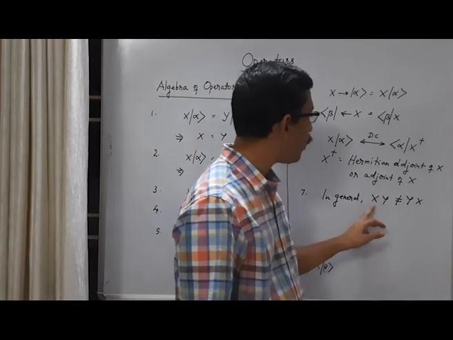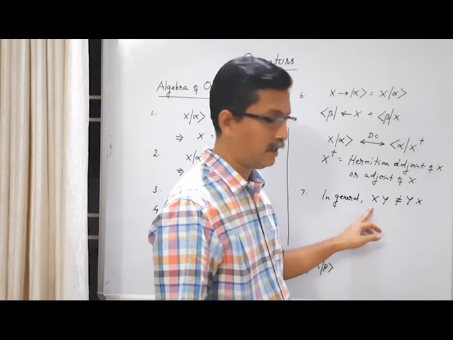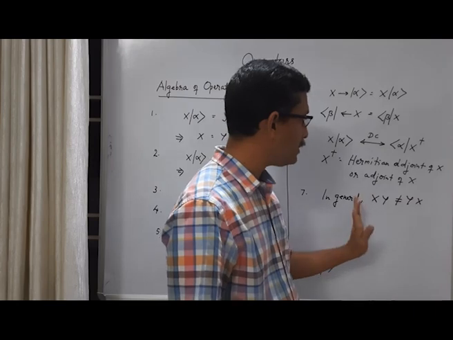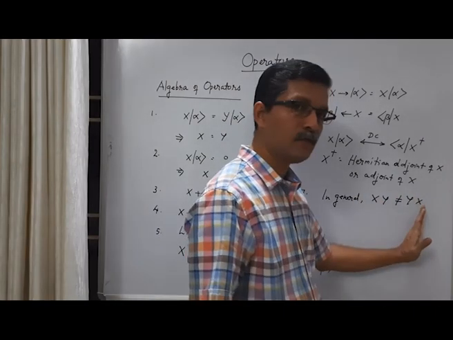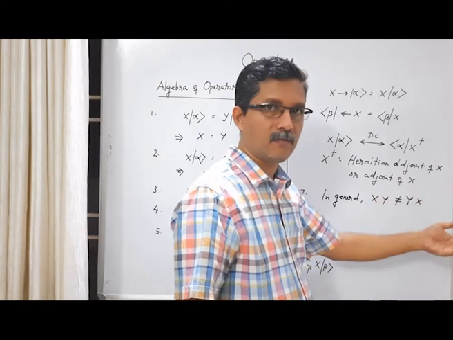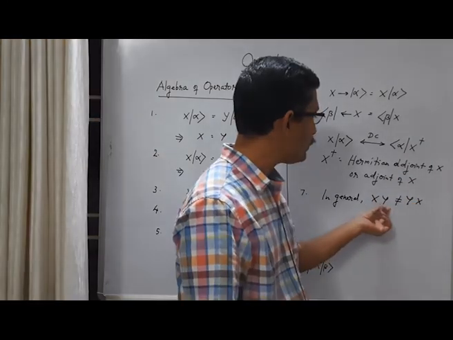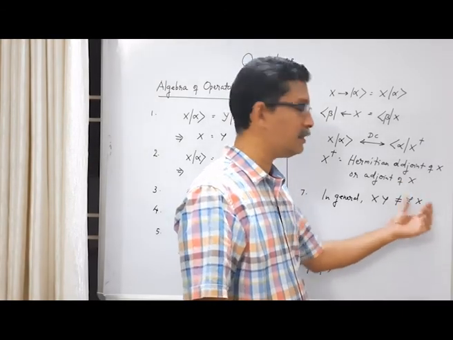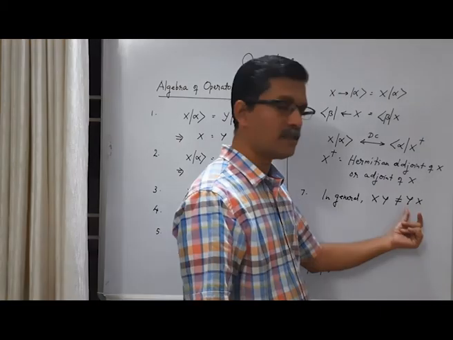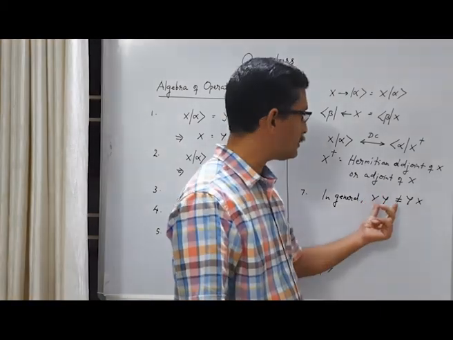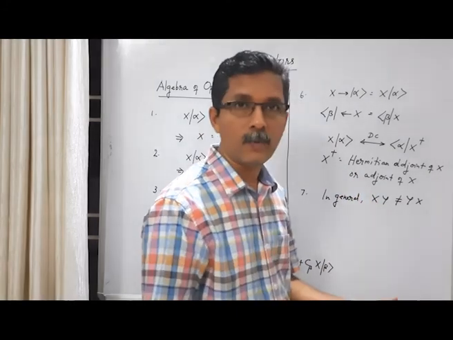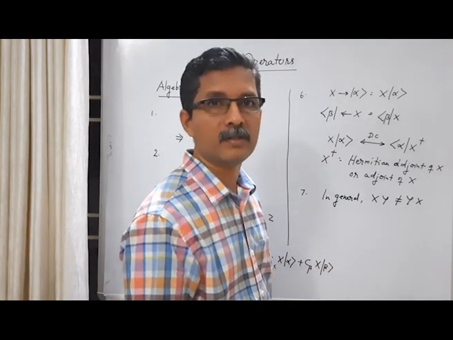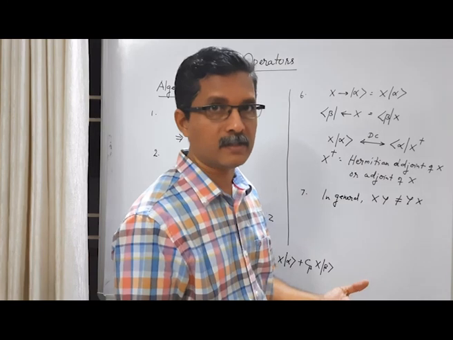That means if two operators are acting sequentially, one after the other, then xy acting on a ket: y is acting from left to right, so y will act on the ket first, then x acts on the new ket. So y first, then x. Yx means x first acts on the ket, we get a new ket, and y acts on the new ket. So here the order of operation is reversed. In general, these sequential operations are not commutative. When you change the order of the operators, you don't get the same final states.